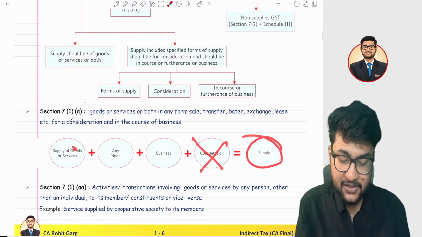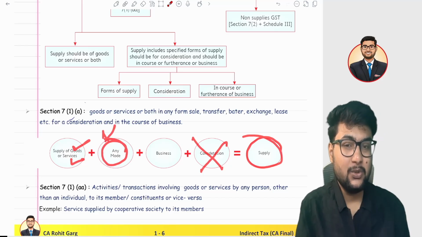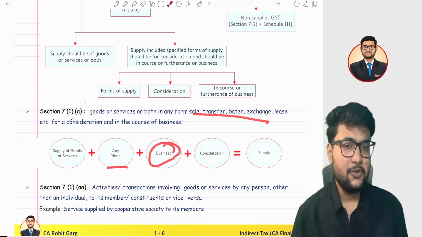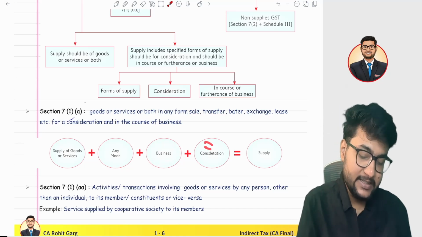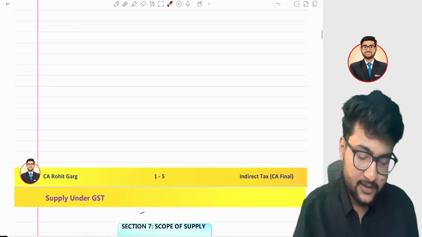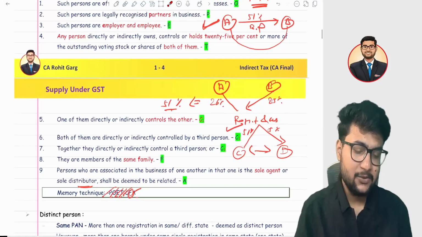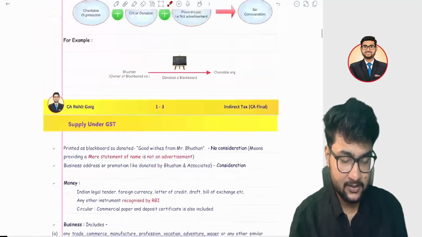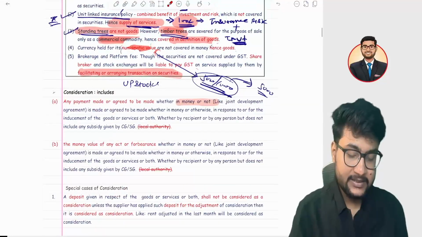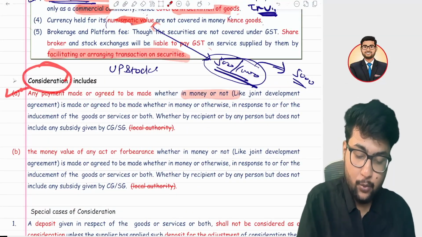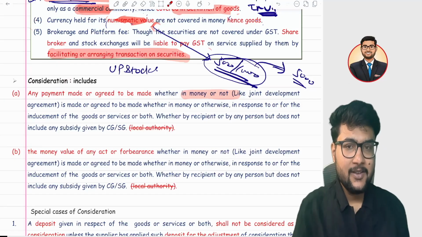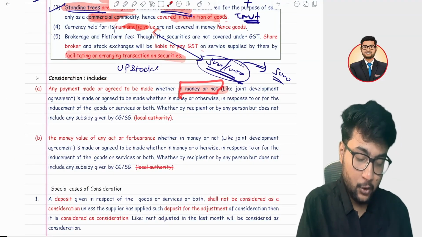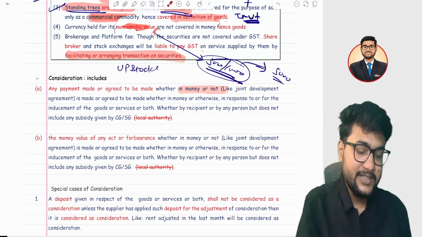We have studied the definition of goods and services. Any mode, we do not need to read this terminology. Business definition you can read by yourself, and consideration I am going to cover. Business definition they are not going to ask you in the examination. Business is a very common term, you know what business is. So let's talk about the consideration. There are 2 points covered in consideration. First, consideration means any payment, whether it's in money or not in money, that is, anything which is equivalent to money.